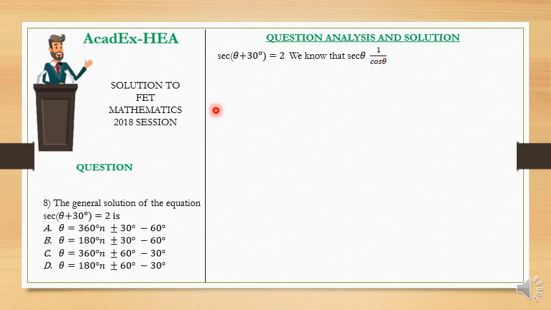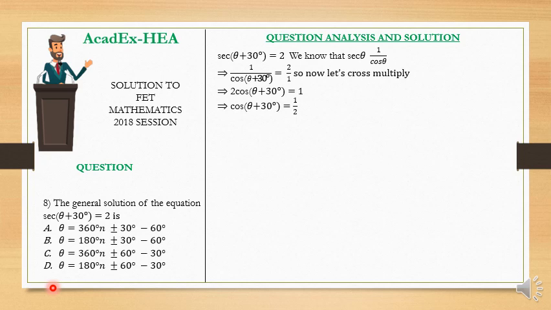Sec theta is the same as 1 over cos theta. It means if we have sec of theta plus 30 degrees, it's going to be the same as 1 over cos of theta plus 30 degrees. So we have that 1 over cos of theta plus 30 degrees is equal to 2, and this 2 can be written as 2 over 1. So now we are free to cross multiply, and we are going to have that 2 cos of theta plus 30 degrees is equal to 1, and from here cos of theta plus 30 degrees is equal to what? 1 over 2, because we have divided both sides by 2 to have cos of theta plus 30 degrees equal to a half.